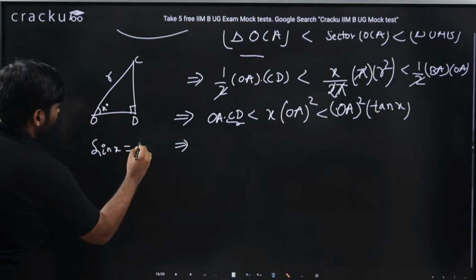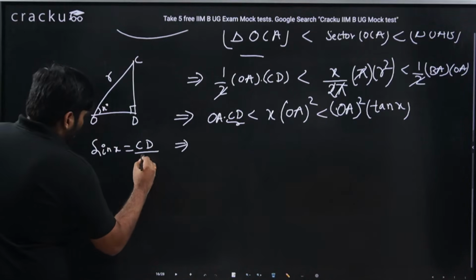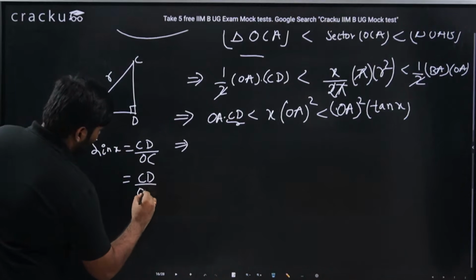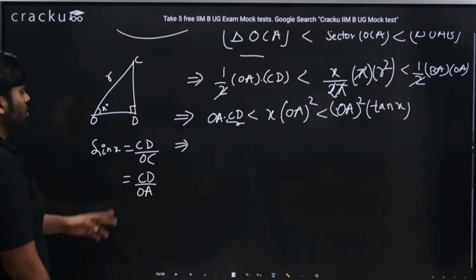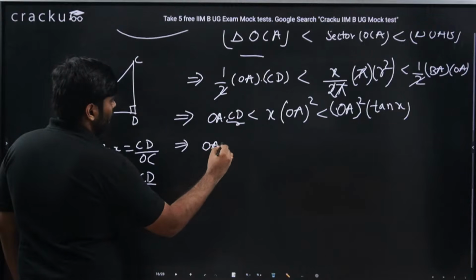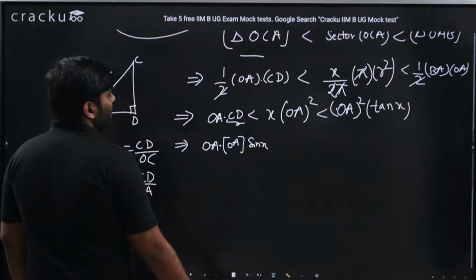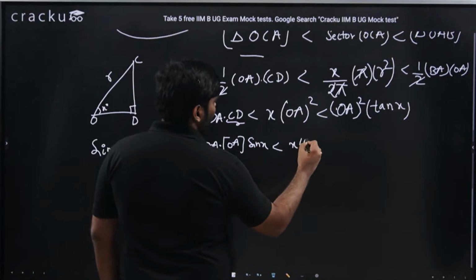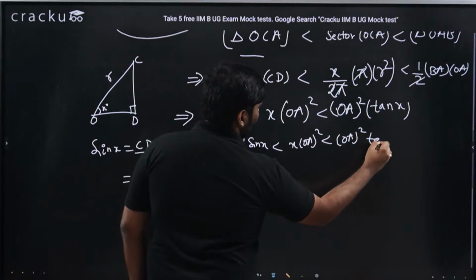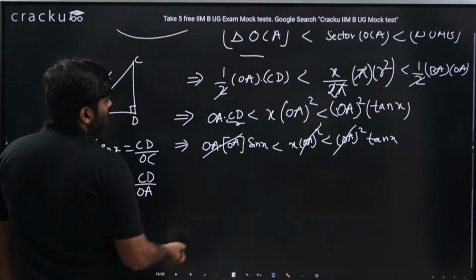sin x would be nothing but CD by hypotenuse, that is opposite by hypotenuse. Hypotenuse is OC, which is again radius, that can be written as OA because OC is equal to OA. So CD is OA into sin x. Now, why did I write this? So that OA square can be cancelled across all the three. OA into OA is OA square.